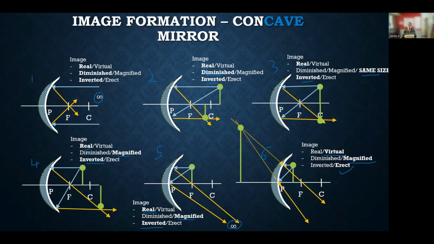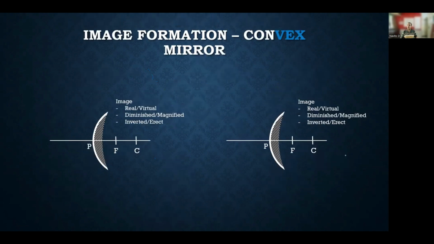So now that we have seen the concave mirror, we're going to see convex mirror image formation. For a convex mirror, we have just two image formation cases. For concave, we have 6, and for convex, we have 2. This is the first case, and this is the second case. Okay, we're going to draw the rays.